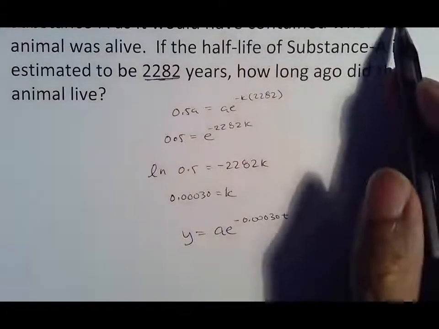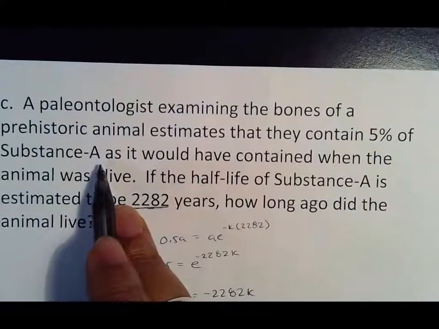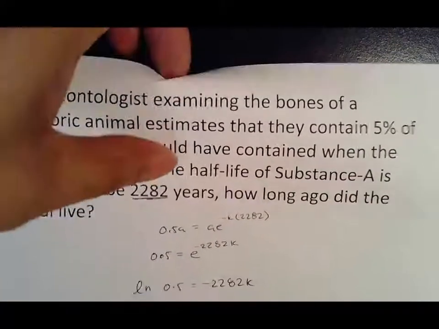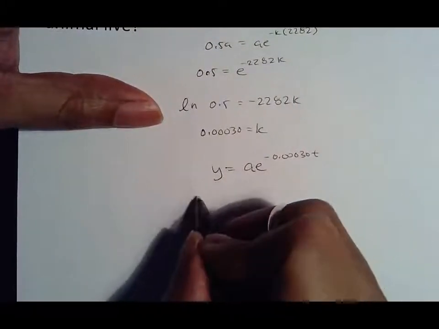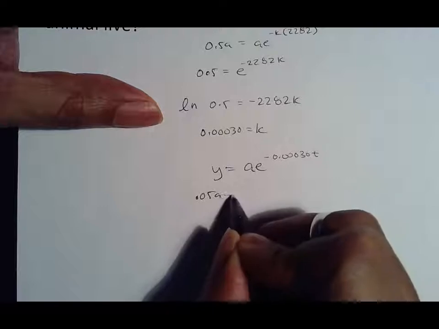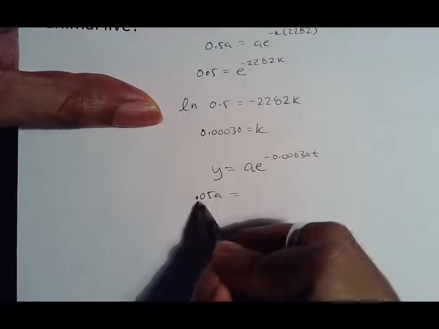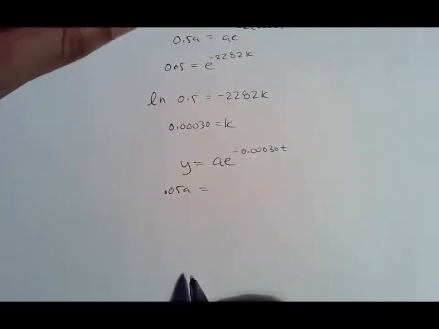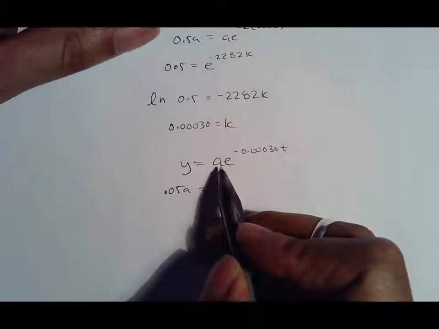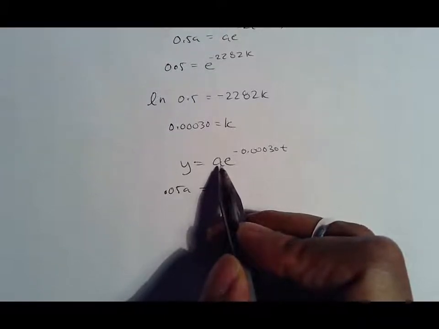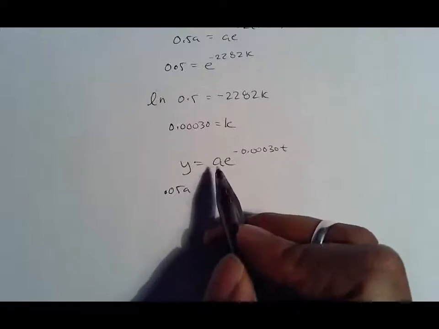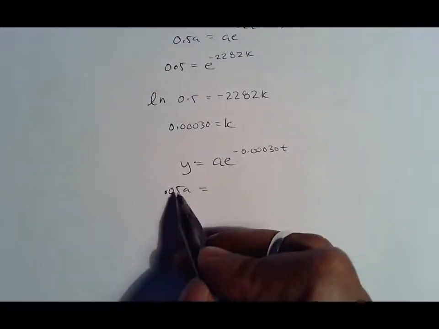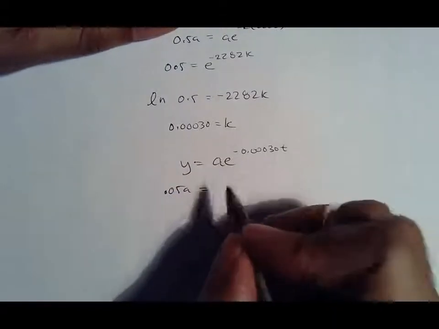Here's the thing. It has 5% of substance A. So whatever A is, we want to do 5% of it. So we would do 0.05A equals, because again, whatever we had here, it's 5% of what it would be. We don't know the starting amount. Actually, it doesn't matter if we know the starting amount, because we know what's going to happen to the A's. The key thing is we know that wherever you started, you had 5% of what's there, and we're looking for the time.